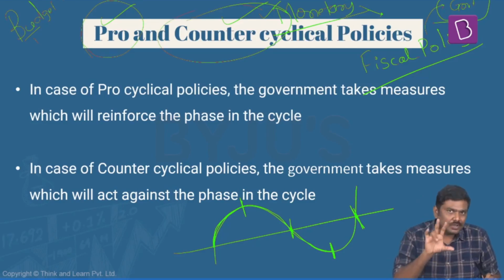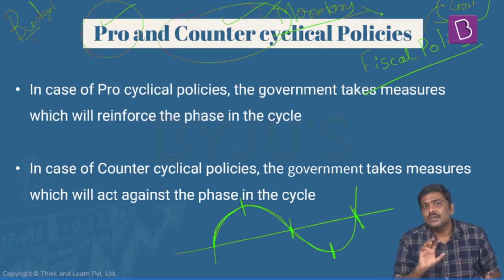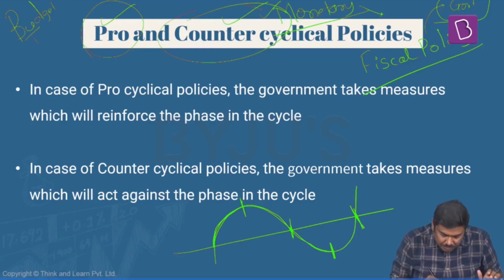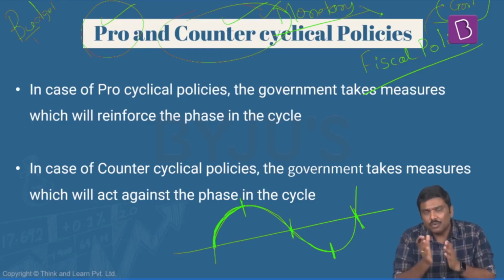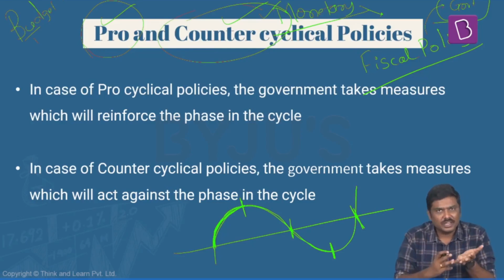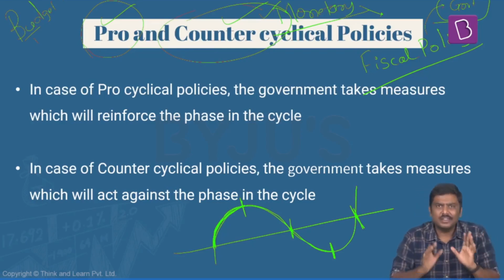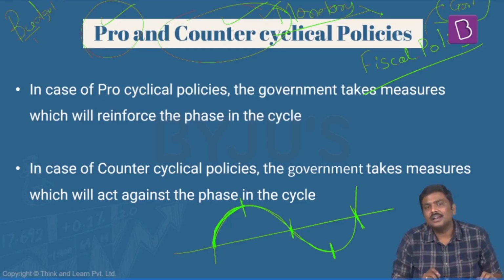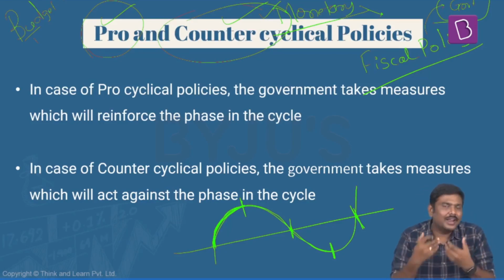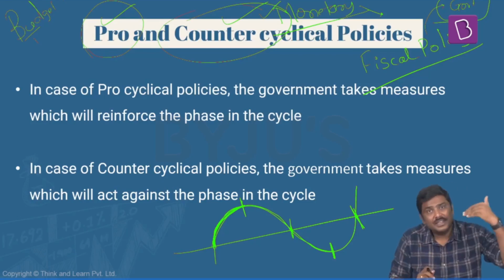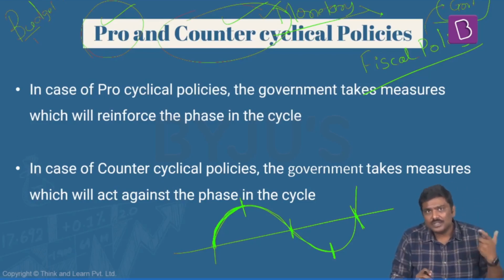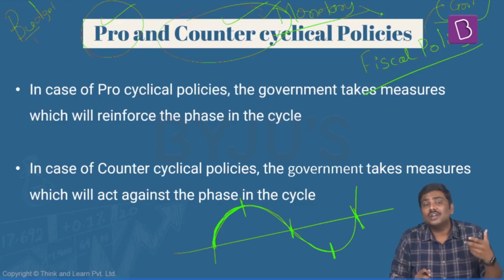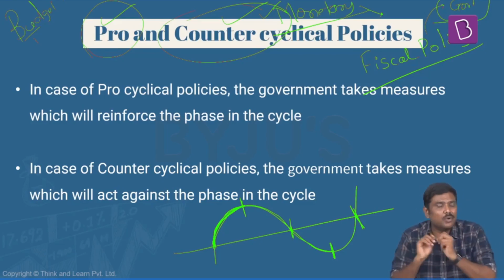Now, what is the importance of this? Let's try and understand this first. What we expect is whenever there is a boom like this, private sector investment will generally be very high in the economy. Why? Whenever there is a boom like this, the demand for goods and services is increasing during this phase of the cycle. So overall or aggregate demand for goods and services in the market is higher. When the demand for goods and services is higher, what do you think the private sector will do at this particular point of time?